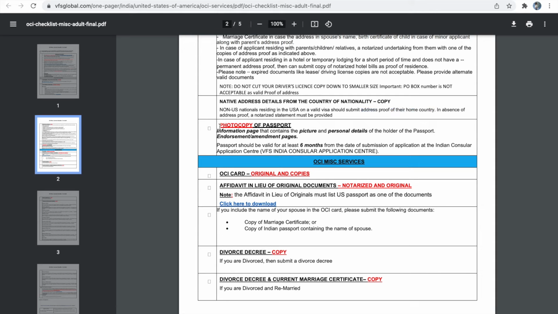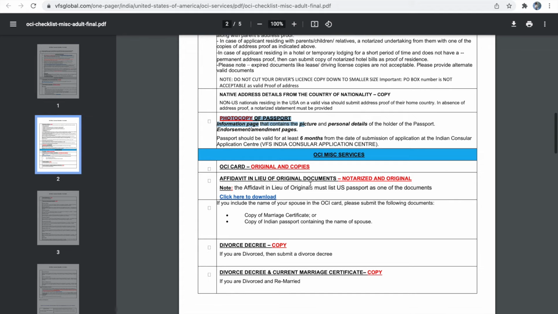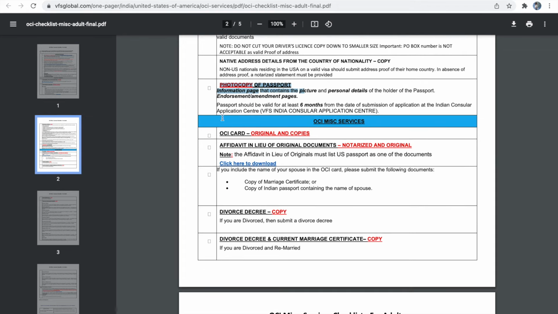Next is photocopy of your passport. You have to send one photocopy of your current passport. Only the information page is required. No need to send the entire passport copy. Your passport must be valid for 6 months. Next is your current OCI card along with one copy of your OCI card. Only the information pages in the OCI card need to be printed. No need to print the entire OCI card. The information page is the photo page plus the page which has your personal information.